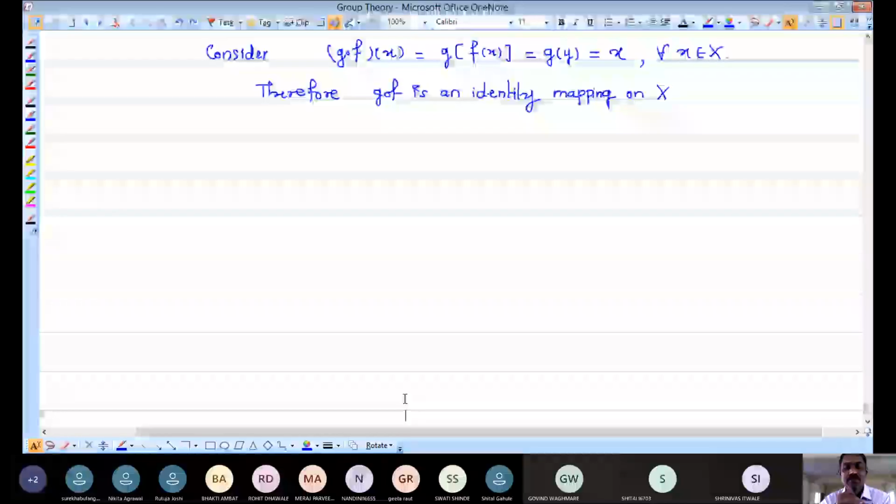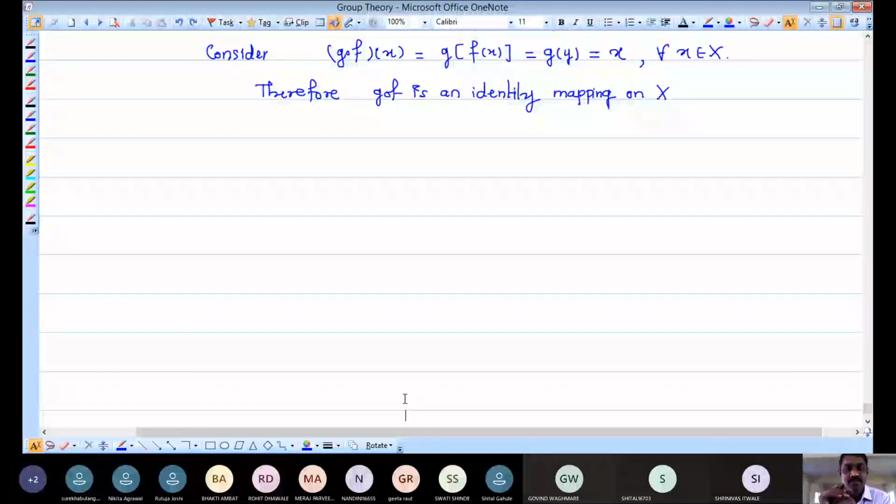For any given F which is defined from X to Y, we assume there is another mapping G from Y to X which has the property that both F composition G and G composition F are the identity mappings on the corresponding sets. So now we have to complete the proof of the converse part. So conversely,